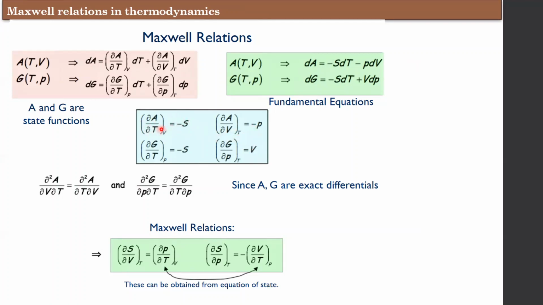By differentiating further, again with respect to temperature, the second derivative of A with respect to P and T is equal to minus dou S by dou P here, and the second derivative of A with respect to P and V is equal to minus dou P by dou T here. You will get further more equations for this by solving like this.